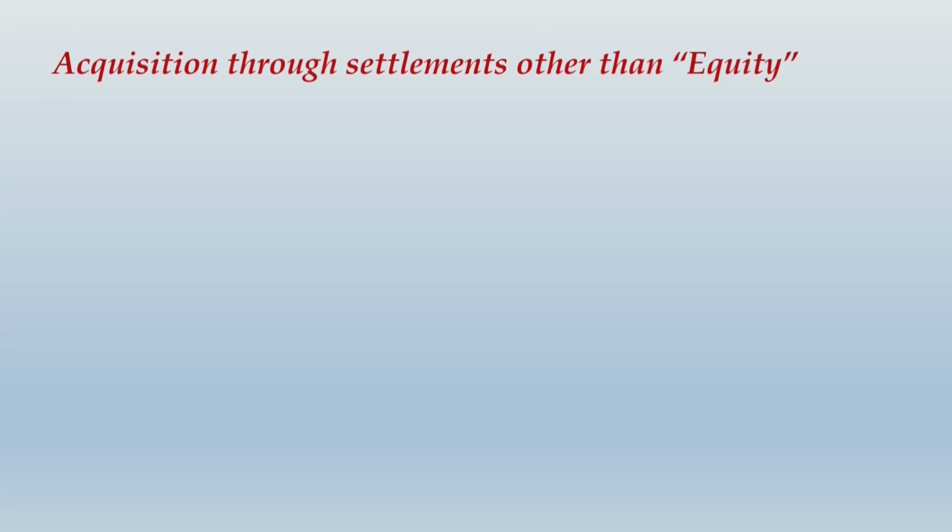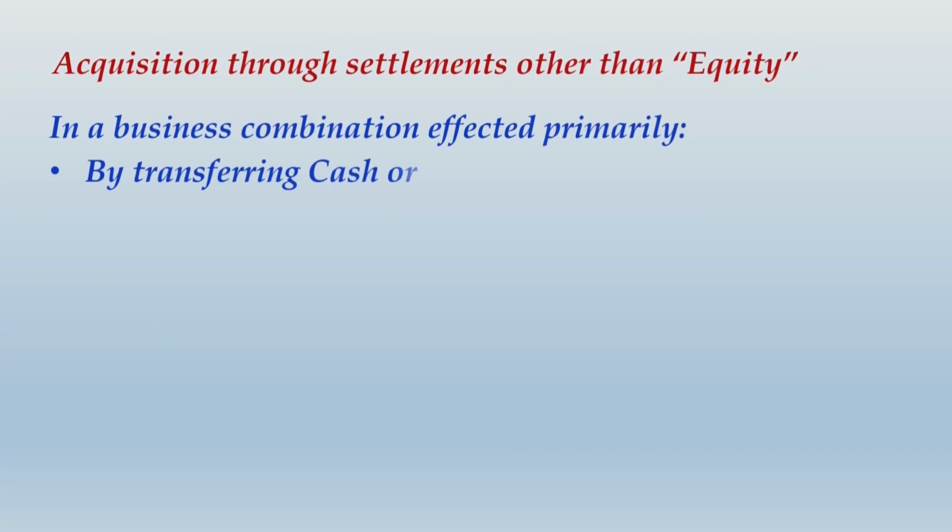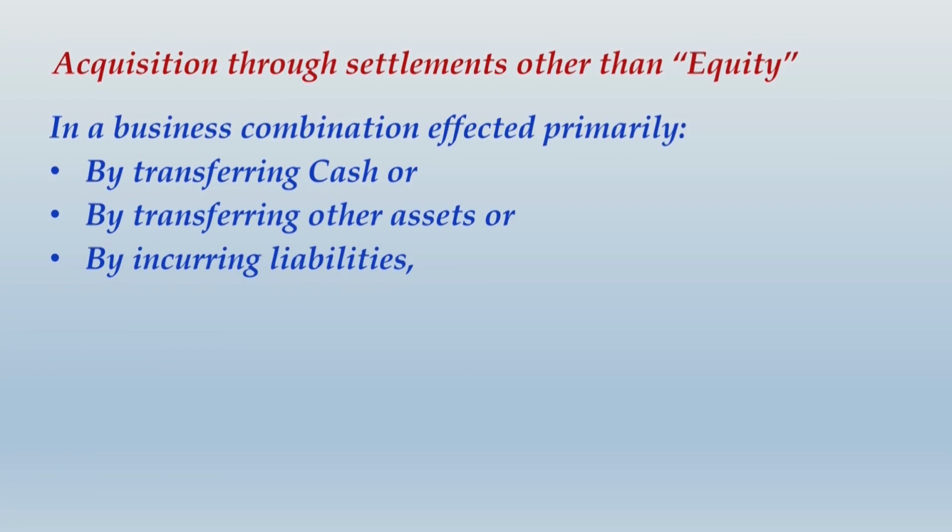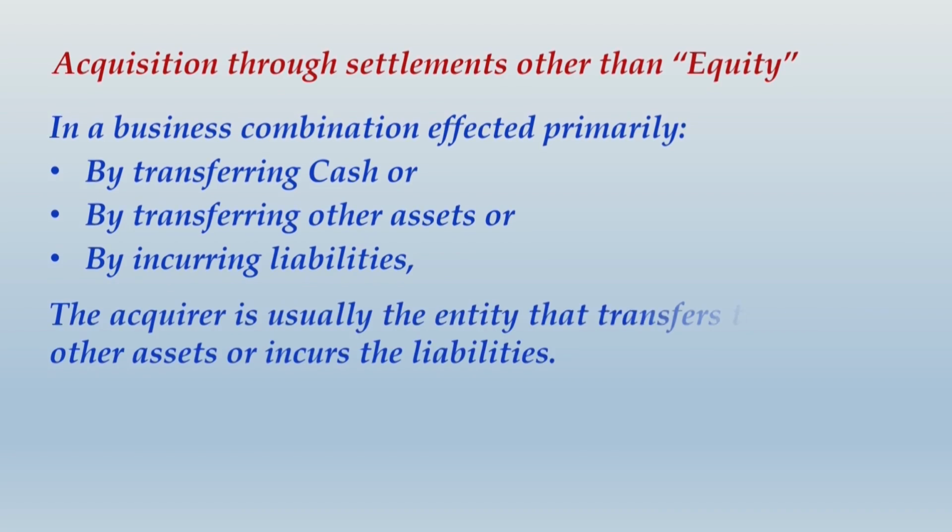Please pay attention. So friends, as I have mentioned in the first category, acquisition through settlements other than equity: in a business combination effected primarily by transferring cash or by transferring other assets or by incurring liabilities, the acquirer is usually the entity that transfers the cash or other assets or incurs the liabilities. Alright friends, you would have finished writing this note. Let me now give you some examples in this regard.